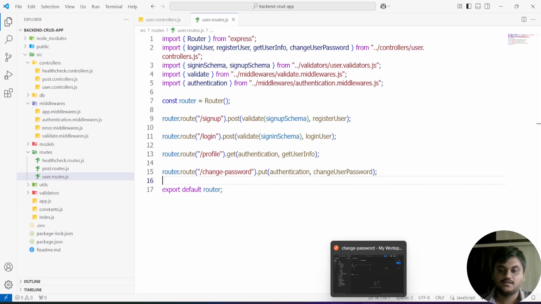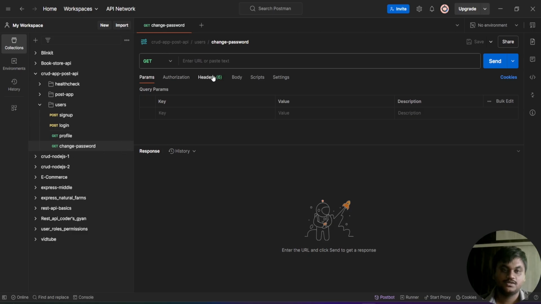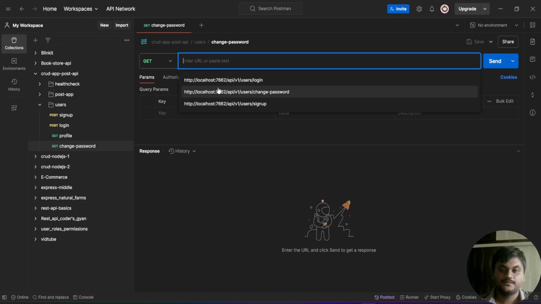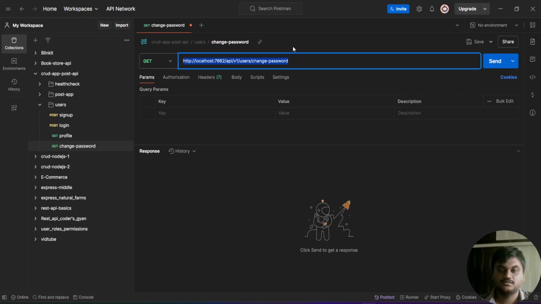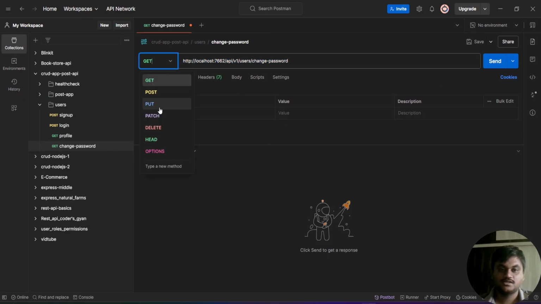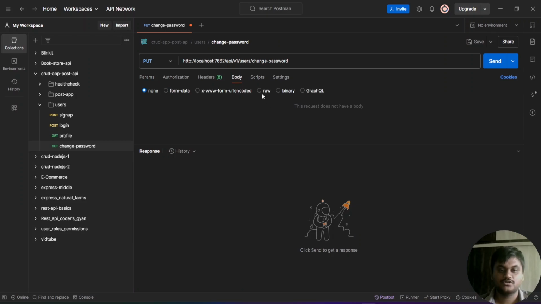In Postman, for change password, you have to write /api/v1/user/change-password. Change it to the put method, but we have to log in first. Before logging in, I'm going to show how the response will be.